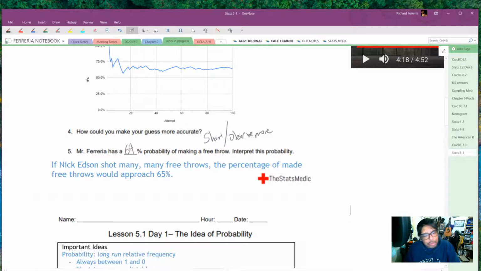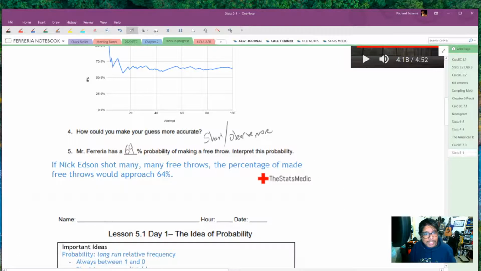If he shoots 1 or 2 free throws, it's kind of unpredictable about what's going to happen. But if he shoots 30 free throws, then that's where we would get that 65% or 64% that we said over here. Okay.